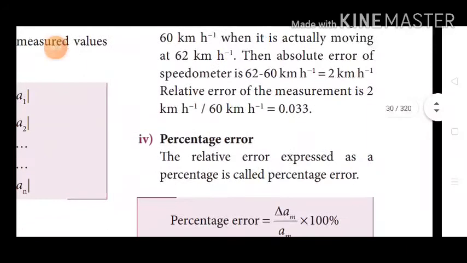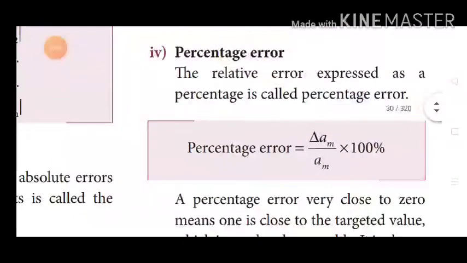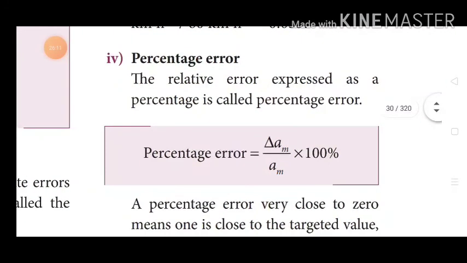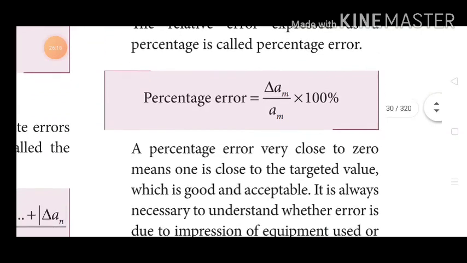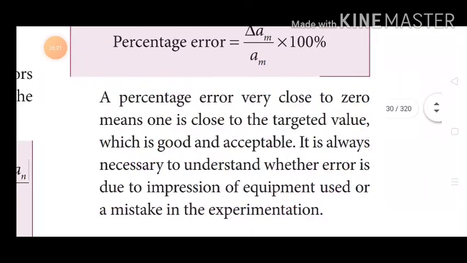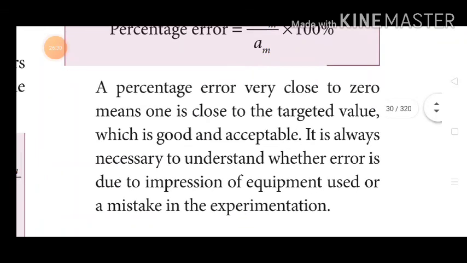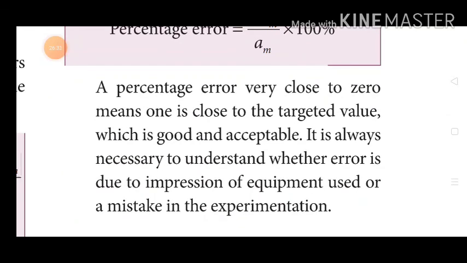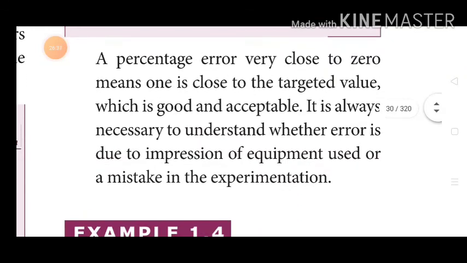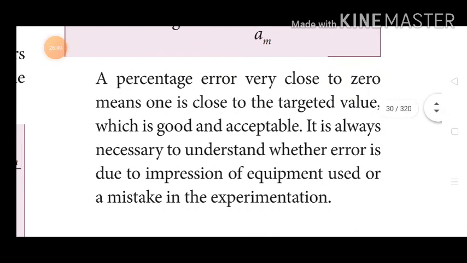And another one is percentage error. Relative error expressed as a percentage is called percentage error. Percentage error is equal to delta am by am into 100%. A percentage error very close to 0 means one is close to the targeted value, which is good and acceptable. It is always necessary to understand whether error is due to imprecision of equipment used or mistake in the experimentation. Thank you, children. We'll see you next class.